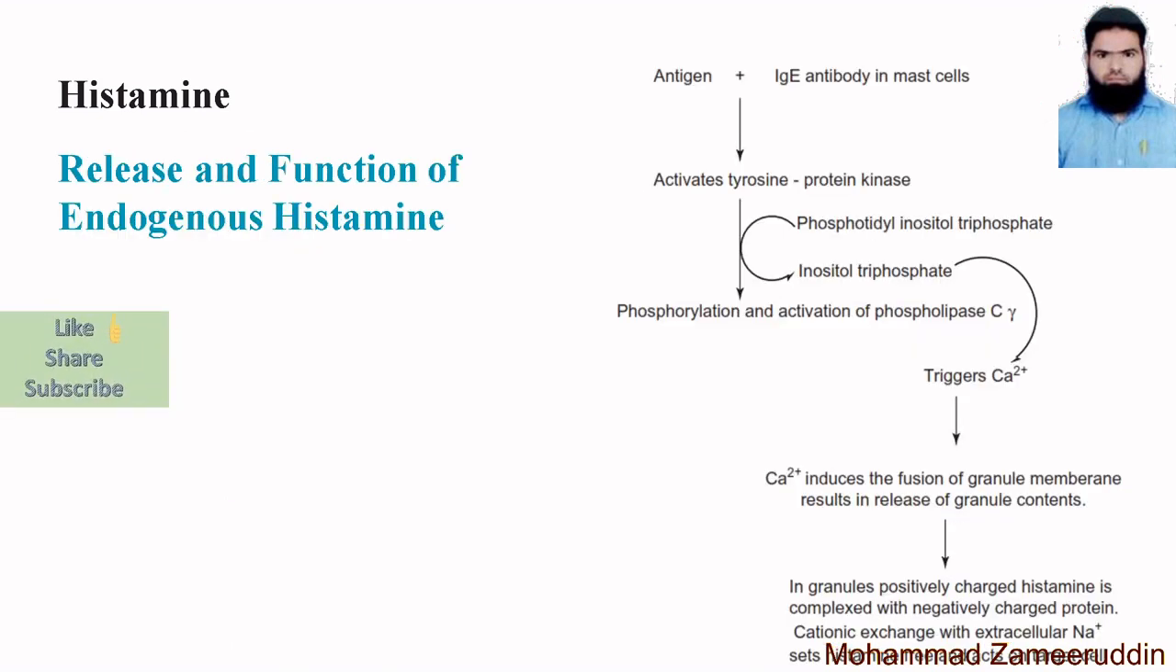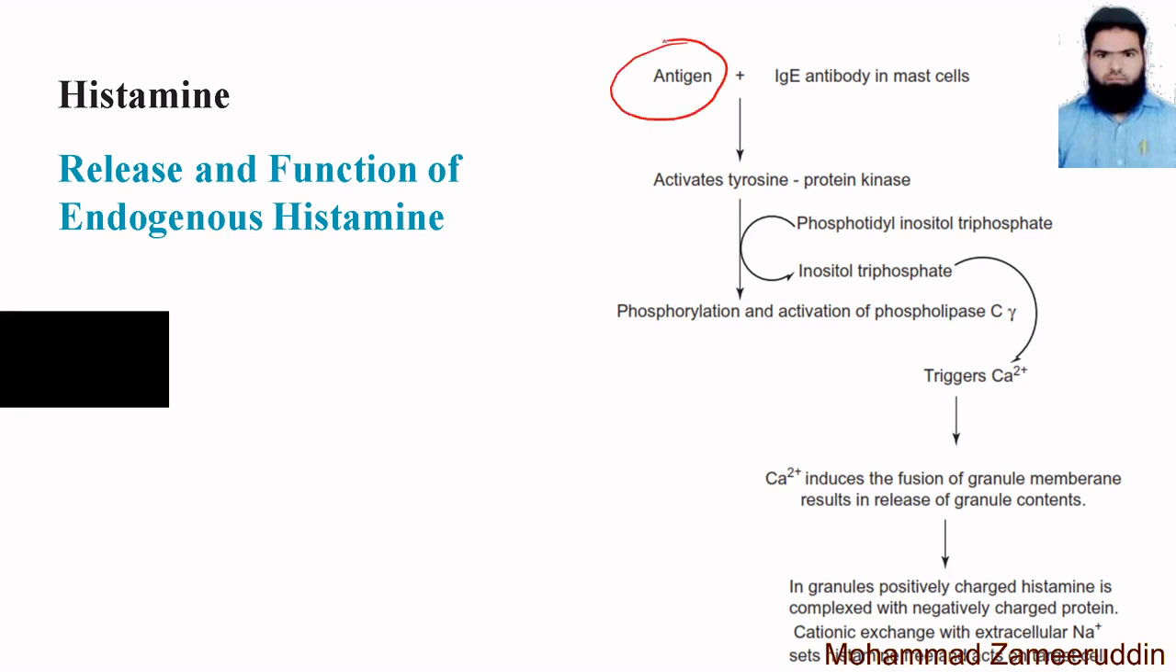Now next, release and function of endogenous histamine. How is histamine released and what are the different functions of histamine? So histamine is released due to antigens. The major cause of release of histamine in our body is the antigen. What are antigens? Antigens are nothing but foreign bodies.